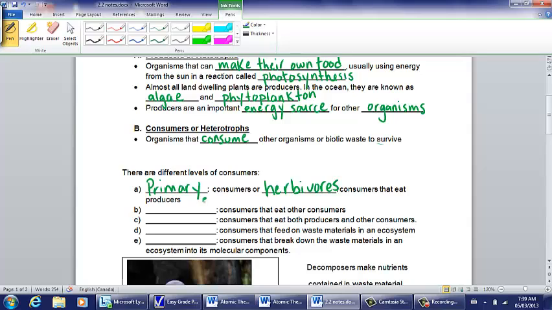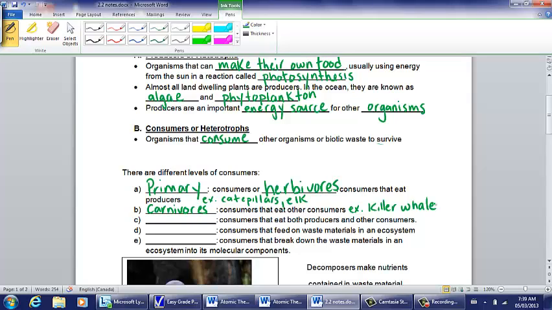So for example, many insects, such as caterpillars, some larger animals, such as elk, that graze. Different from herbivores are carnivores, and carnivores are consumers that eat other consumers. An example of a carnivore would be a killer whale. The meat eaters.